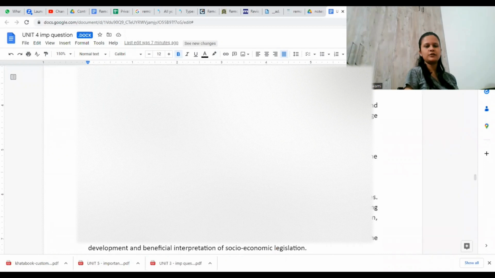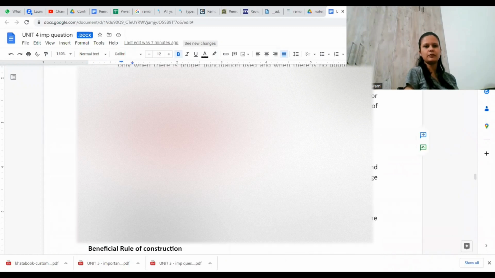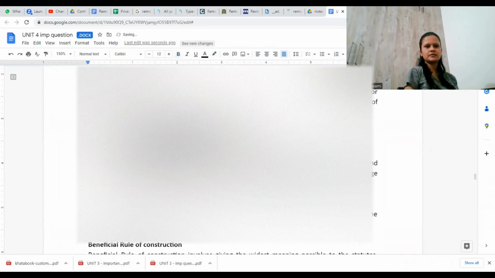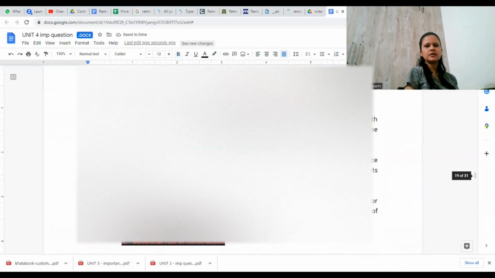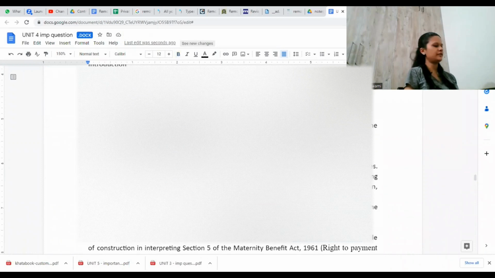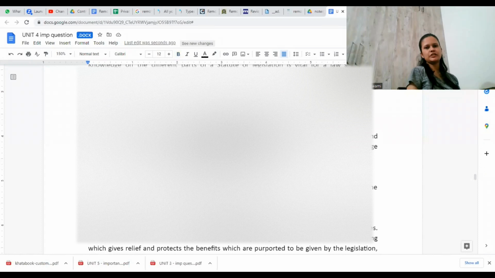Okay, so we have 2 questions remaining from Unit 4. We'll try to see that part today. Okay, so rules of construction we have seen. 4 rules we have discussed. Also, there is one more which is called the beneficial rule of construction. Okay, we will see what the beneficial rule of construction is.